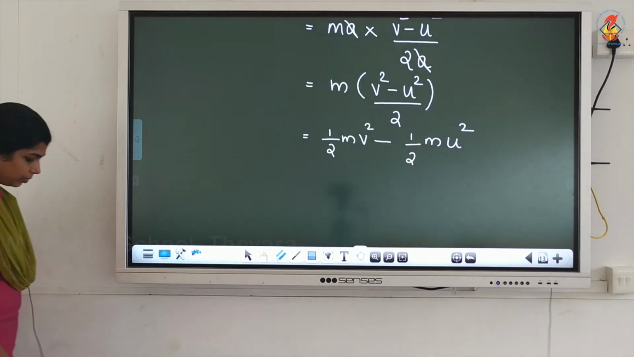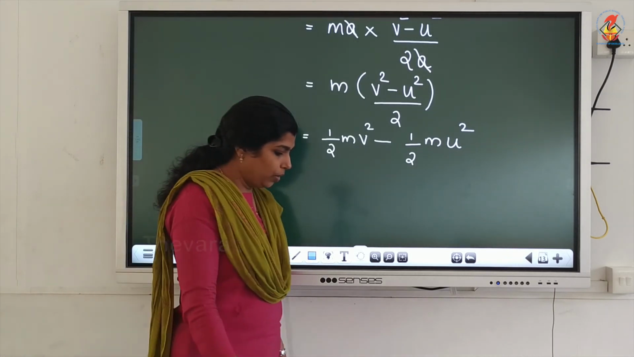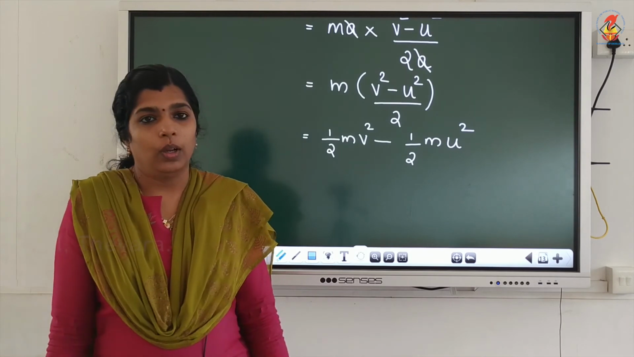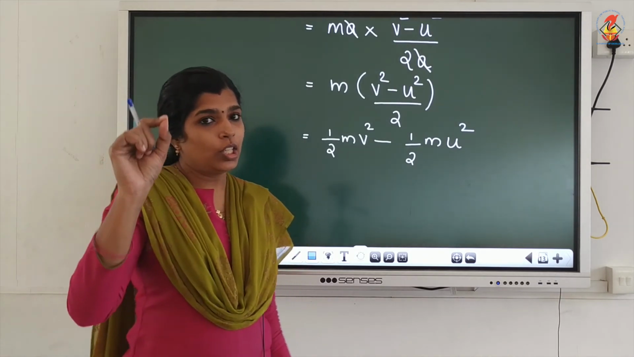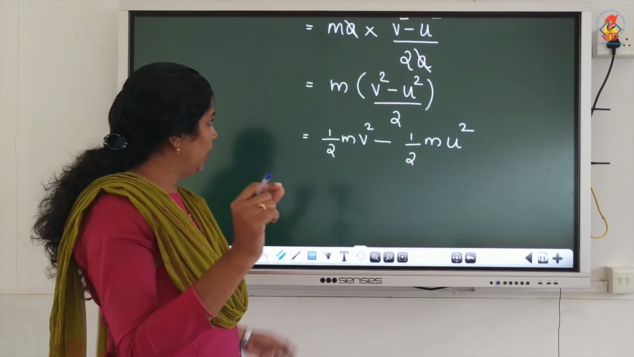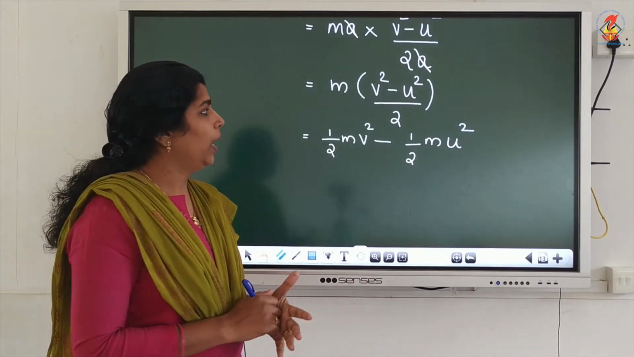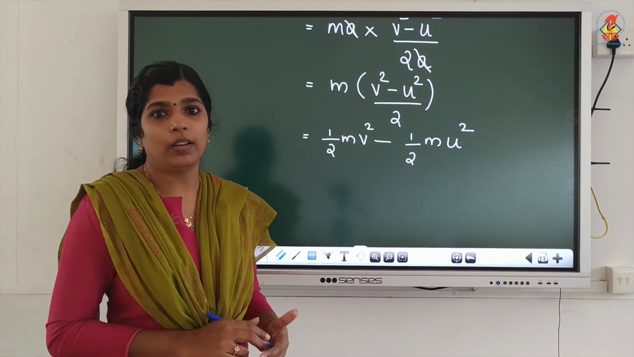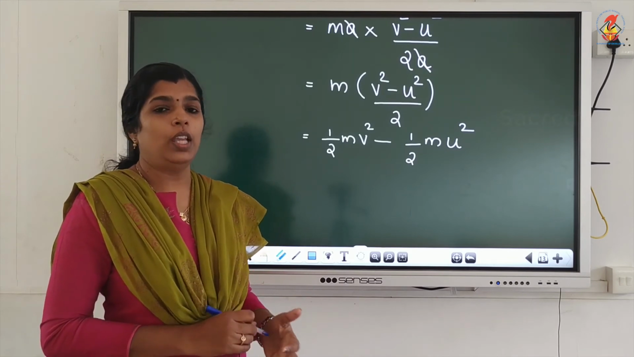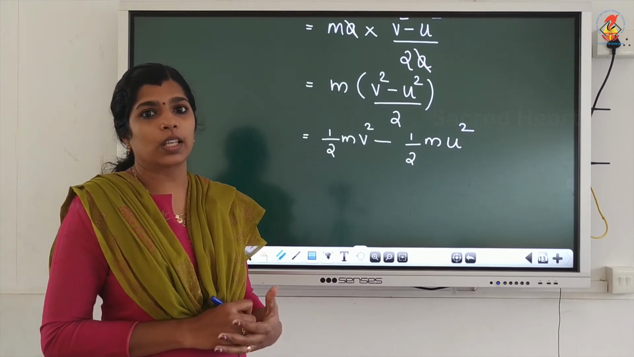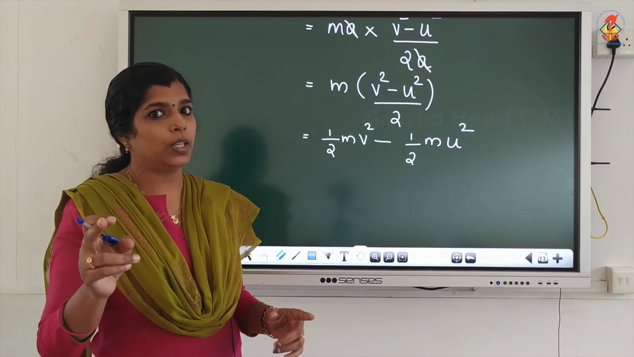Now, here m is the mass, v is the final velocity and u is the initial velocity. So, initial velocity is 0 because the object is at rest.